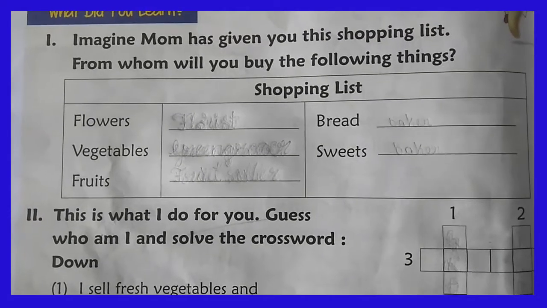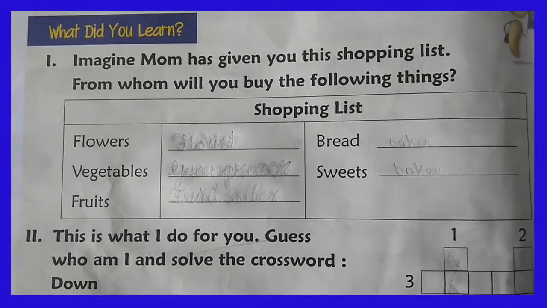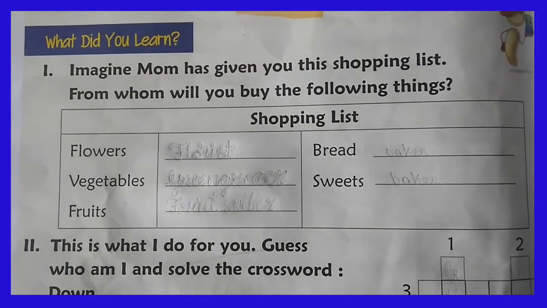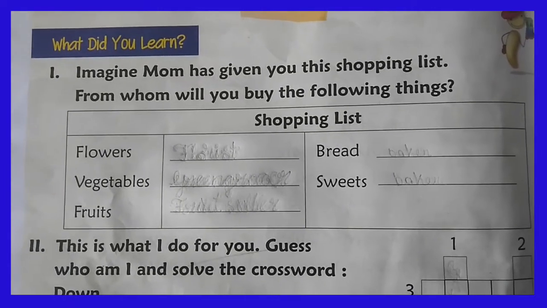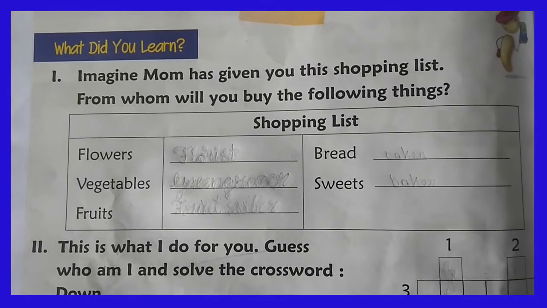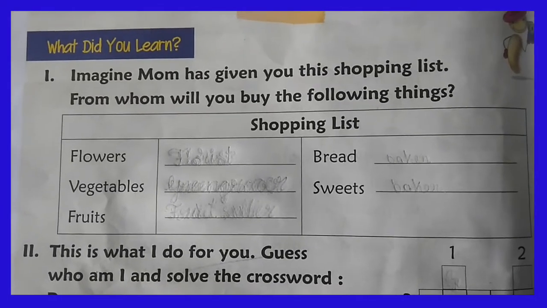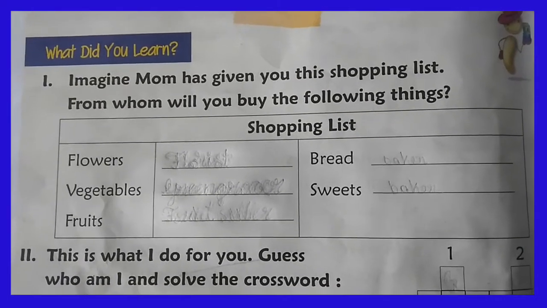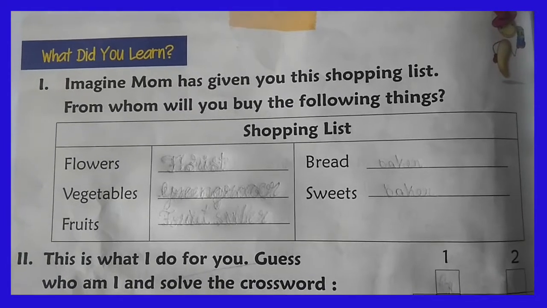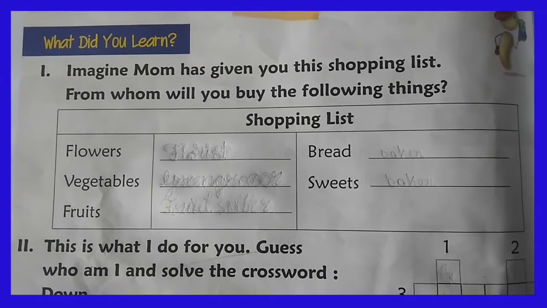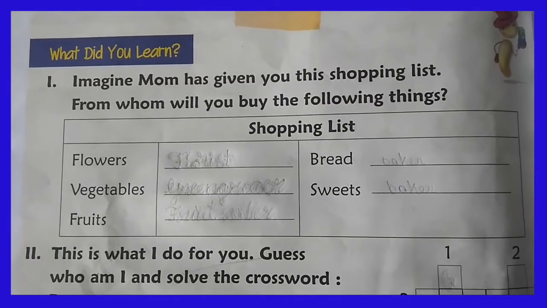My dear students, have you opened the textbook? Okay, let's check the first one. Imagine mom has given you this shopping list. From whom will you buy the following things? It means here mother has given the shopping list to us, so we have to purchase all the things which are in the shopping list. Where will you go to buy all the things, my dear?